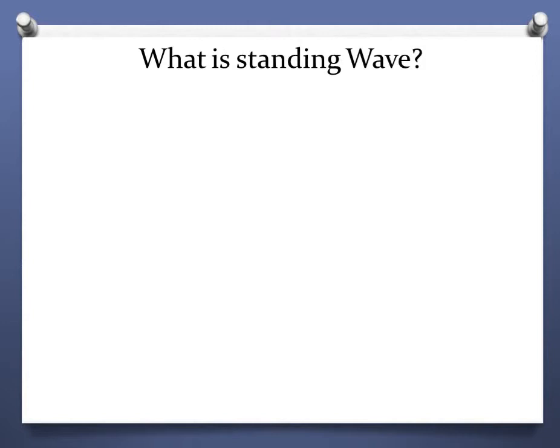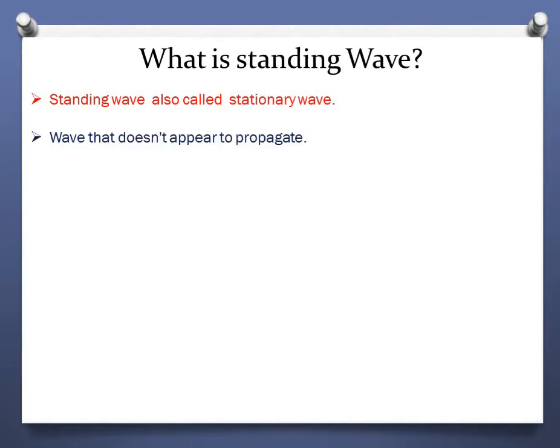And probably you have heard of stationary wave. Standing wave and stationary wave are both the same, because standing wave is also called stationary wave, so don't get confused with this name. Now, as the name suggests, standing wave means a wave that does not appear to propagate.